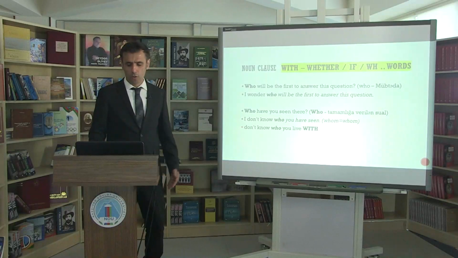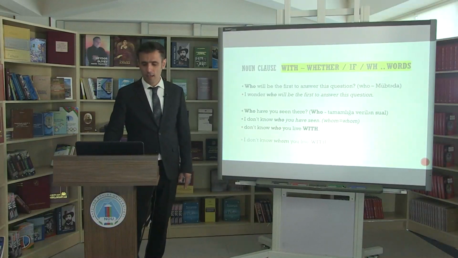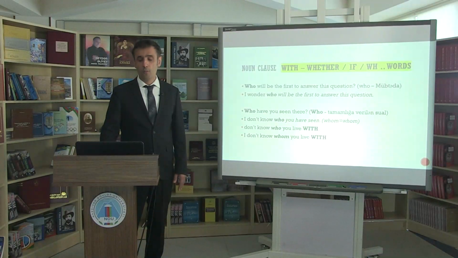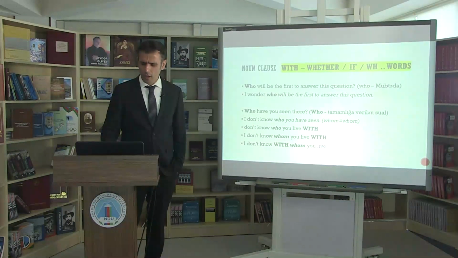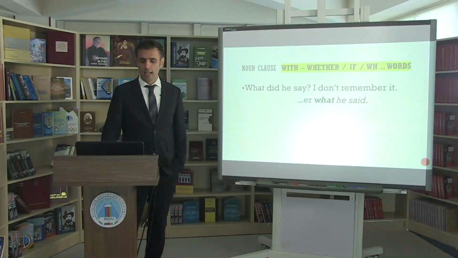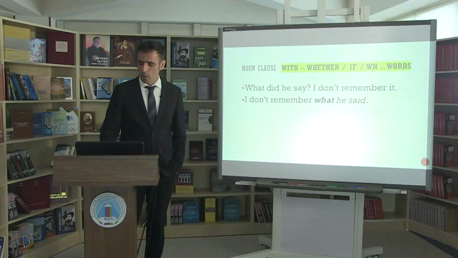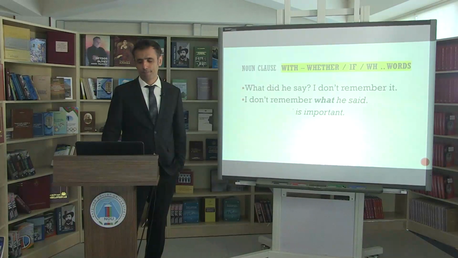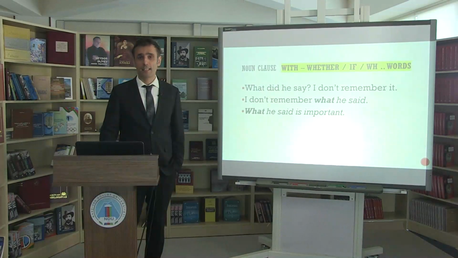So I don't know who you live with. I don't know whom you live with. I don't know with whom you live. What did he say? I don't remember. And I don't remember what he said. What he said is important.